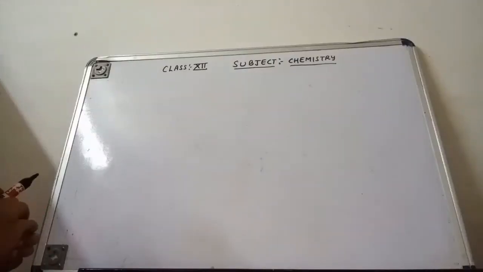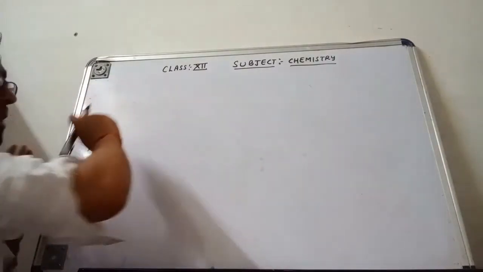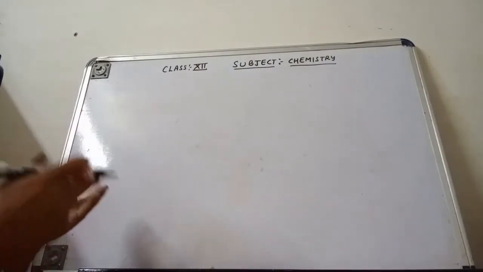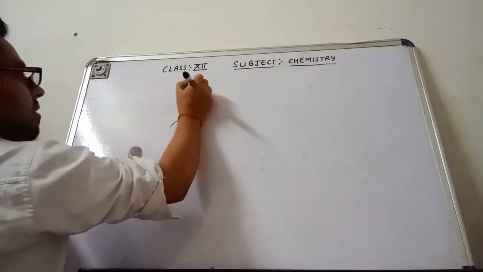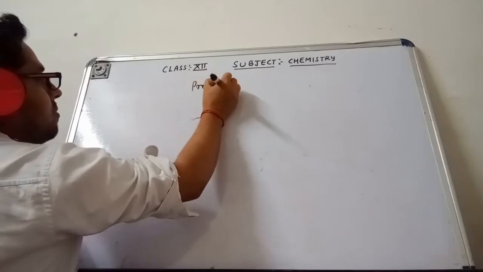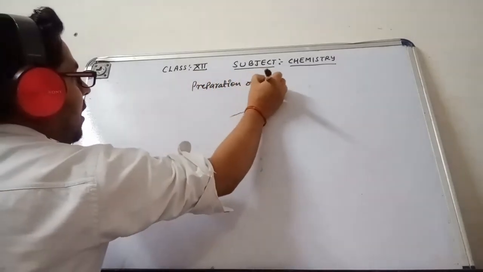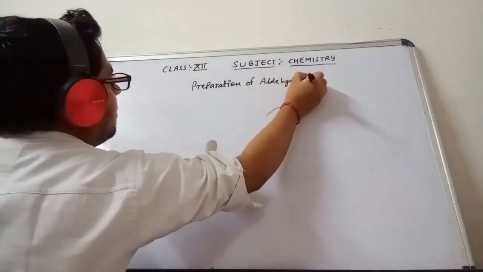Now the next point is the preparation of aldehydes only. Before that we discussed the preparation of both aldehydes and ketones. Now we will discuss the preparation of aldehydes only.